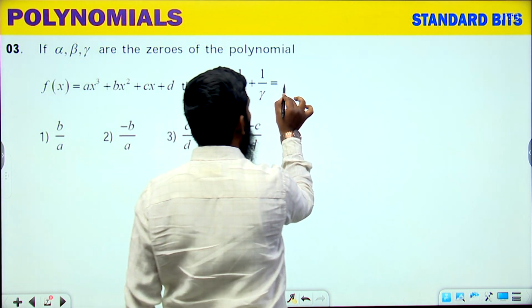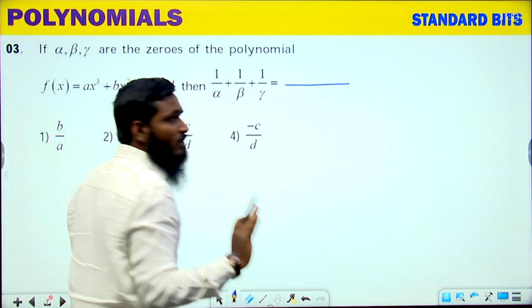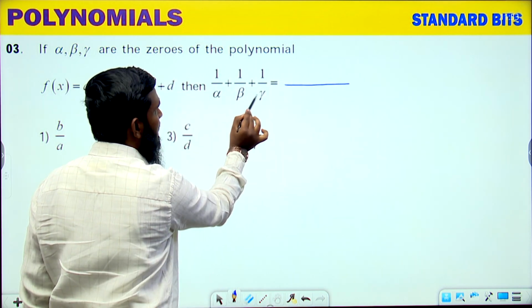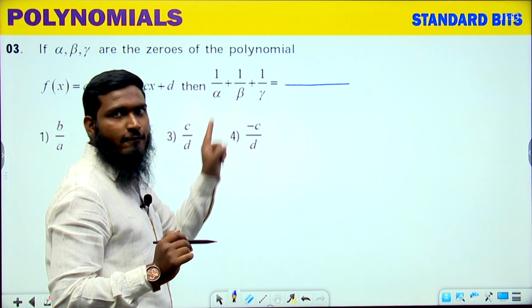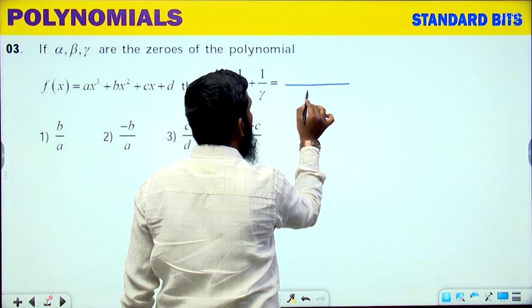Now let us see this part. First, if you are solving this, listen carefully, alpha, beta, gamma. If you are taking out the LCM for this part, what is the LCM we are having?